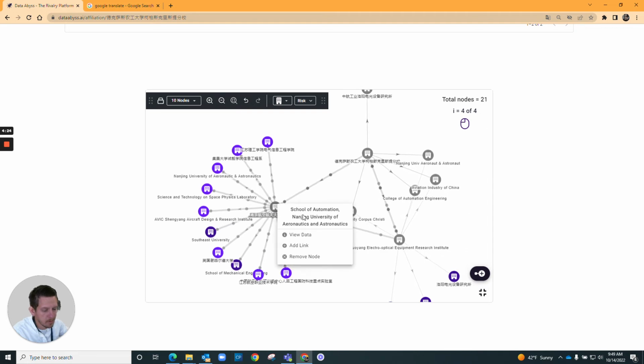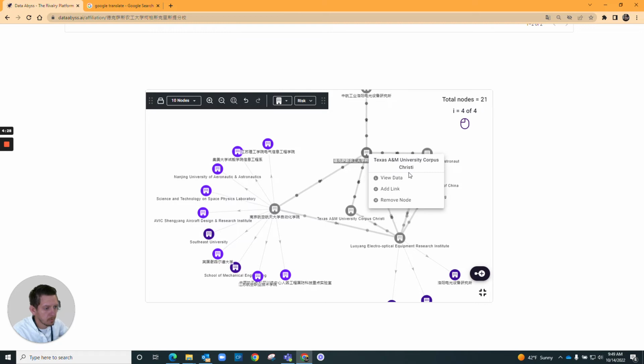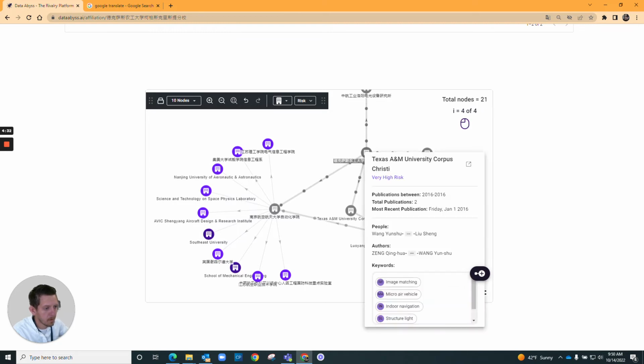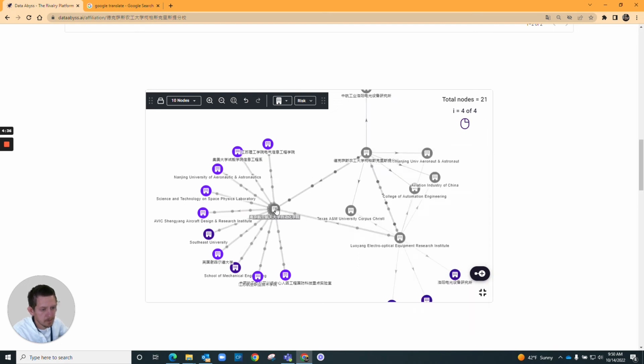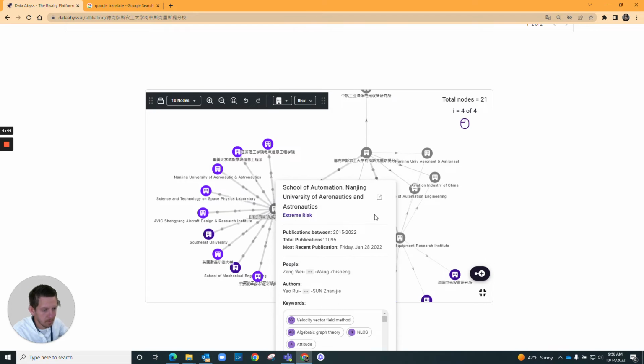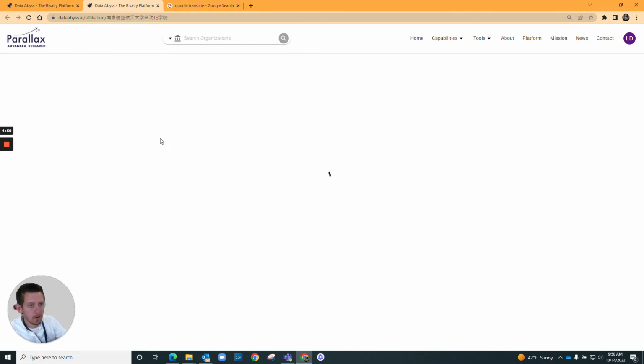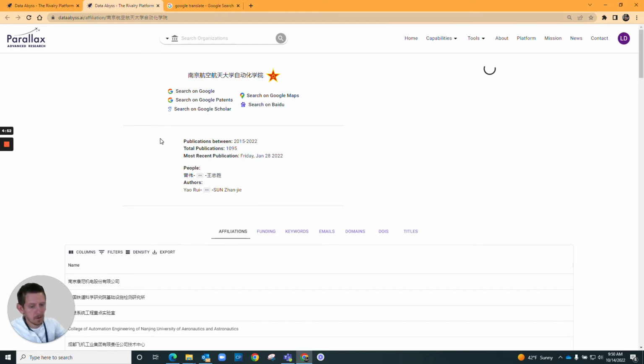Here's a different graph visualization where you can analyze some of these relationships. You can right-click here on any of these entities, and it'll translate them. And you can also view their data or extend out to their visualization page. Let's look at this example of School of Automation Nanjing, and maybe we want to view their data. Quickly look at their assessment, and jump over to their visualization page.